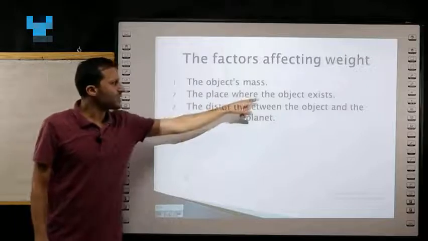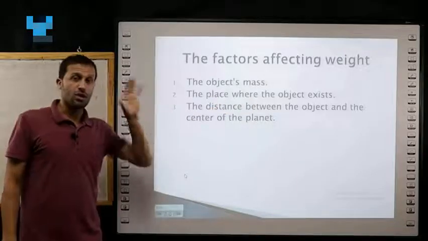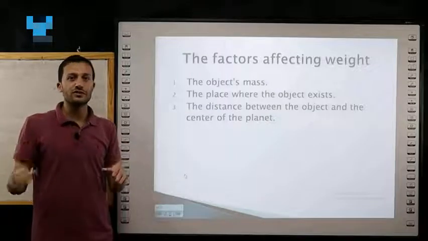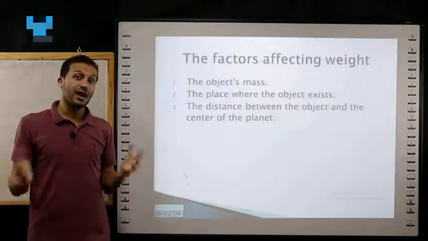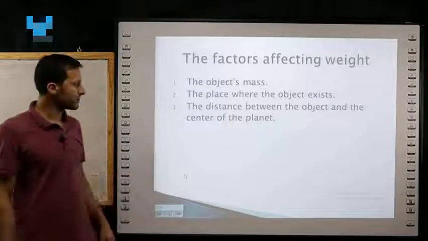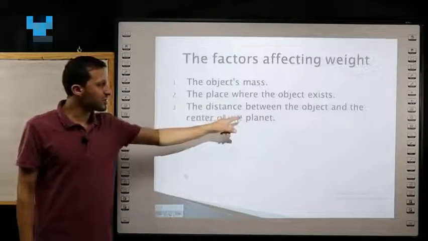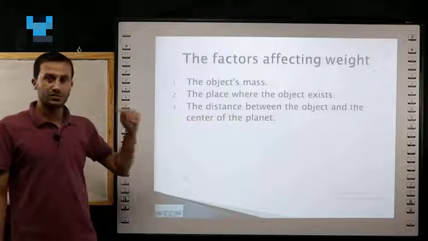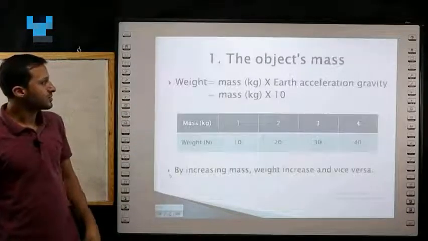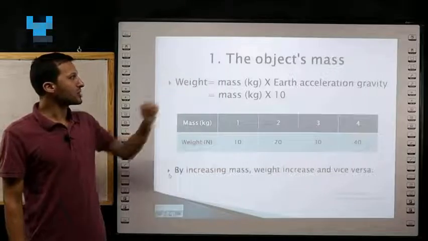Number 2, the place where the object exists. Why? Because when I change the place, the gravitational force changes, and by changing the gravitational force, the weight changes. Number 3, the distance between the object and the center of the planet, and this point we will talk about after a moment.